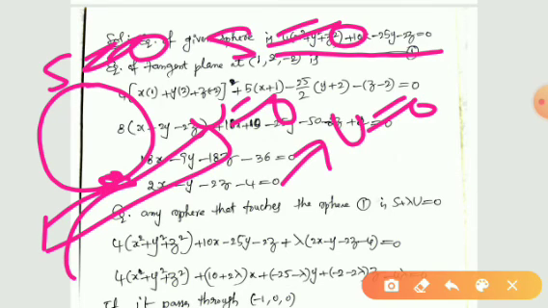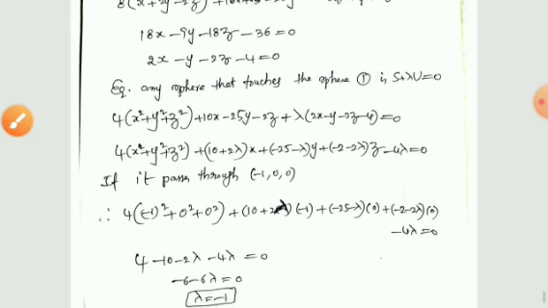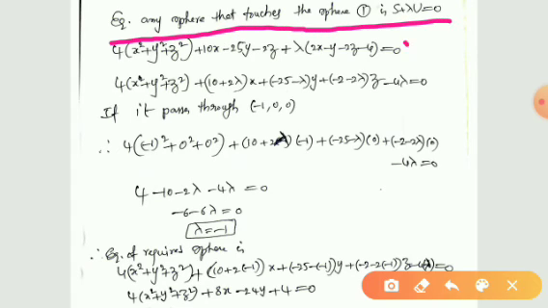Then any sphere touching this given sphere at this point can be written as S plus lambda U equal to 0, because this passes through the intersection of this sphere with this plane. Therefore we can apply this principle S plus lambda U equal to 0 to find any sphere touching the given sphere at that point of contact. So the equation of any sphere that touches the sphere 1 is S plus lambda U equal to 0.